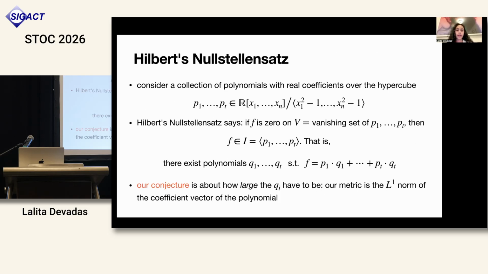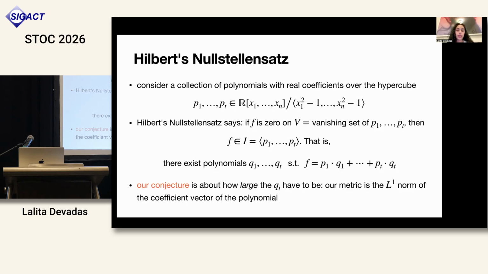So first, a little bit of background about Hilbert's Nullstellensatz. This is a foundational result in algebraic geometry. We'll start by considering a collection of polynomials with real coefficients over the hypercube, which we'll call P1 through Pt. The formulation of Hilbert's Nullstellensatz that's helpful for us states the following.